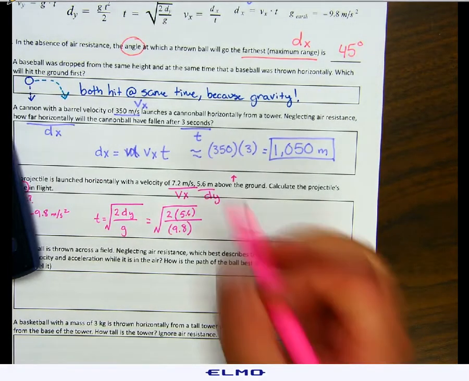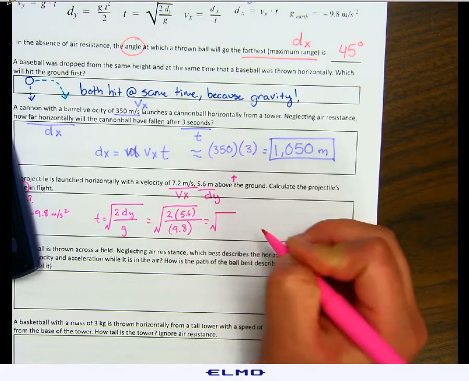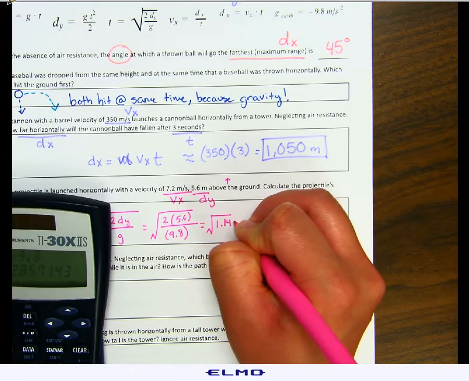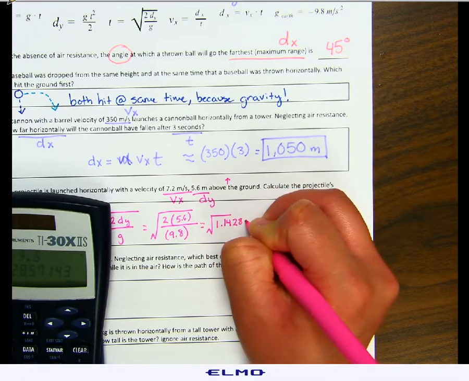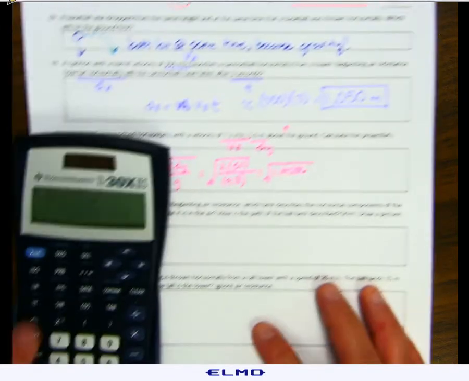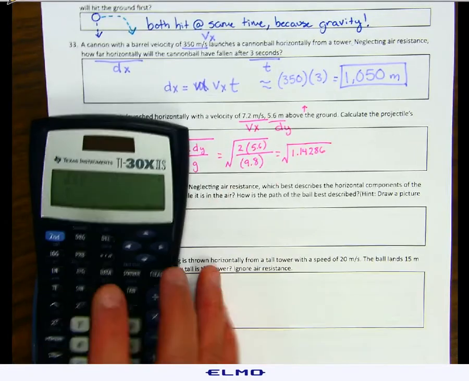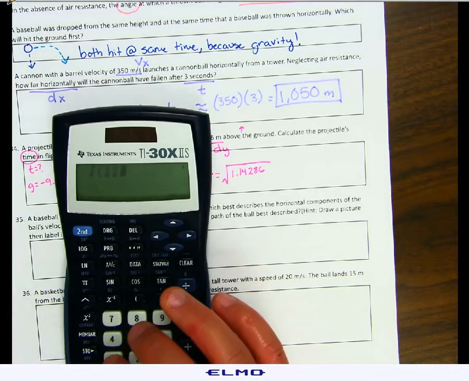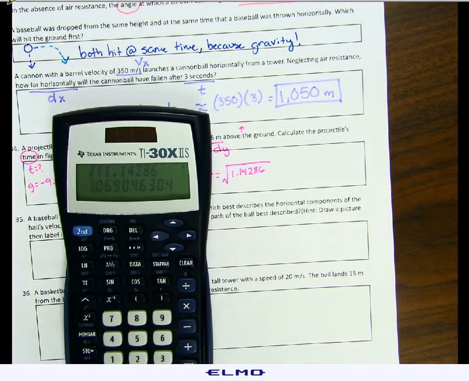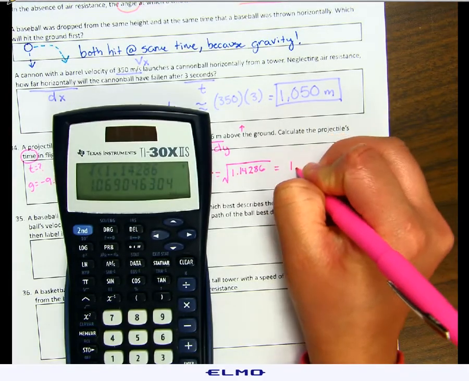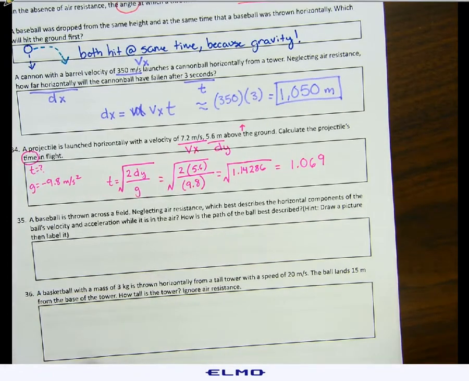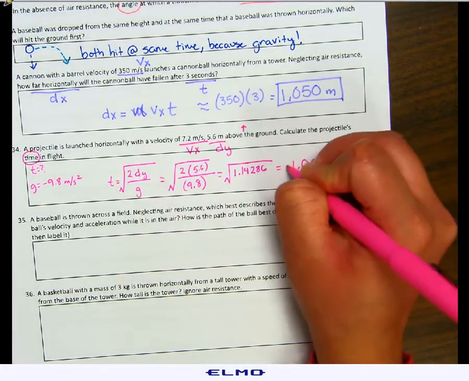1.142857. So that's the square root of 1.14286. Don't want to type in everything. So we're going to square root 1.14286, and that'll give us 1.069. So 1.069 is our time, and that's measured in seconds.